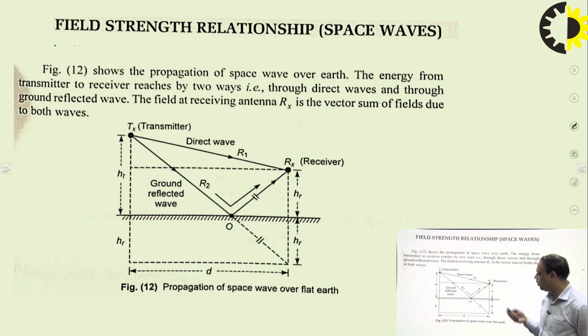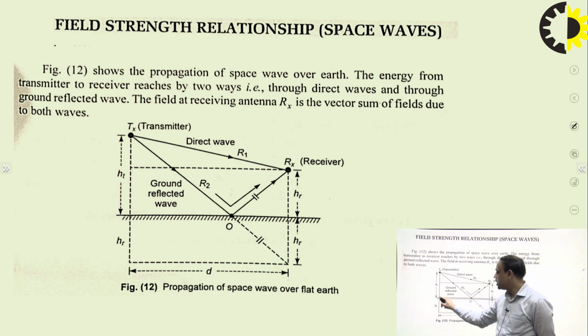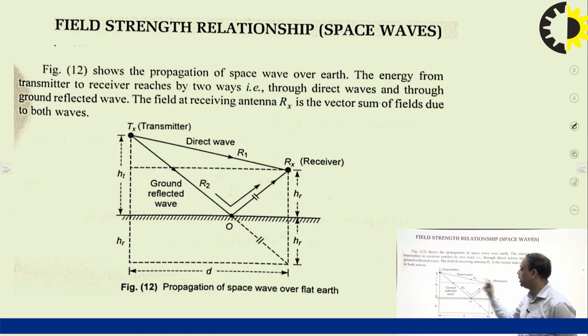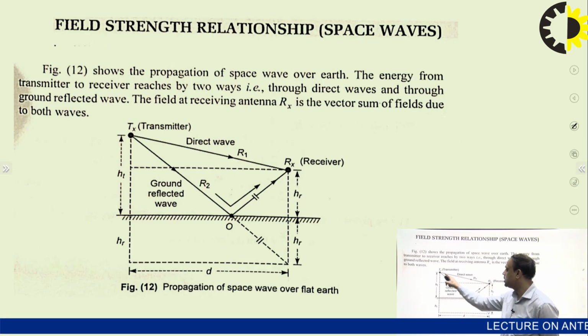So for this calculation, we use this diagram. Here, this is the Earth's surface. This is the height of the transmitting antenna HT, and the height of the receiving antenna. This is the path of the direct wave, given by R1, and this is the path of the reflected wave, given by R2.